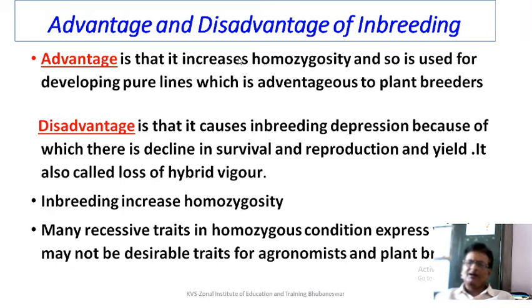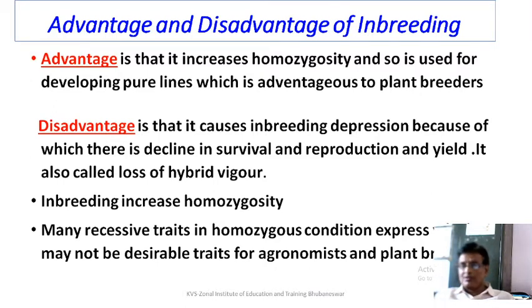The advantage is that it increases homozygosity, so it is used for developing pure lines, which is advantageous for plant breeders. But it has some disadvantage too. It causes inbreeding depression, in which there is a decline in survival, reproduction, and yield. It is also called loss of hybrid vigor.